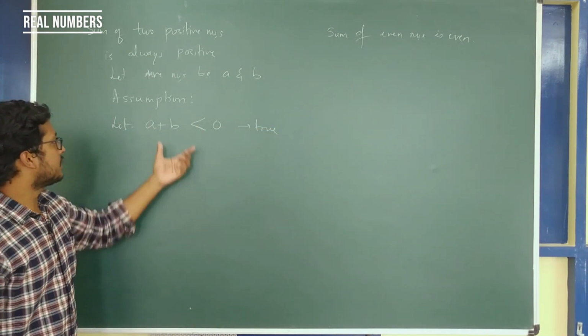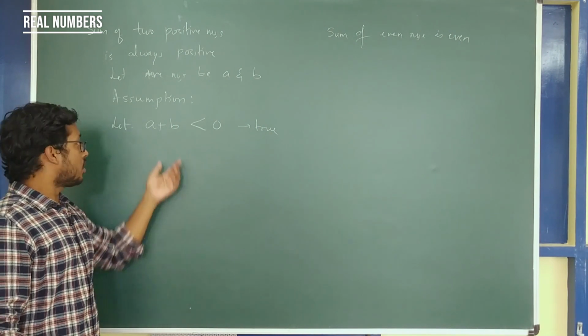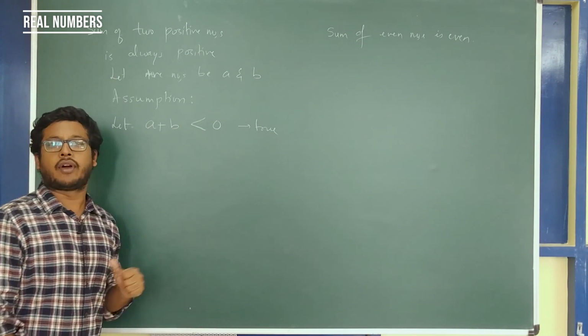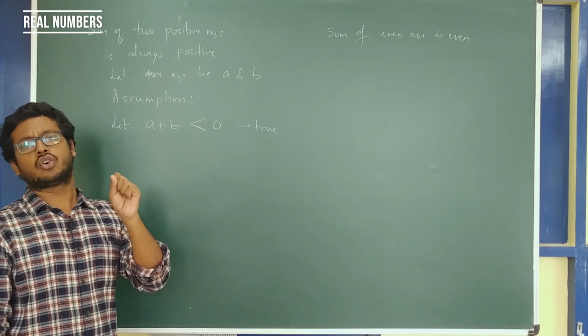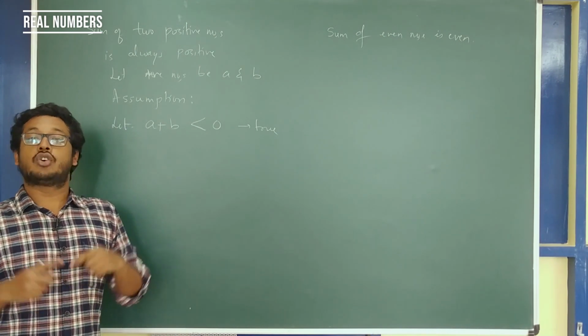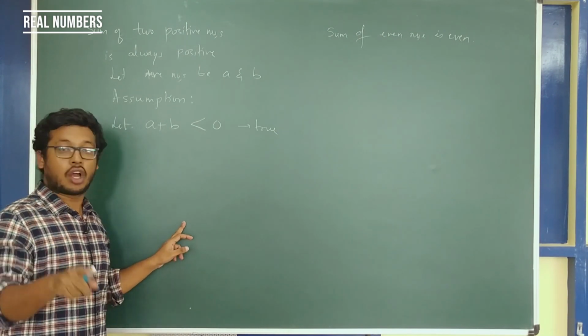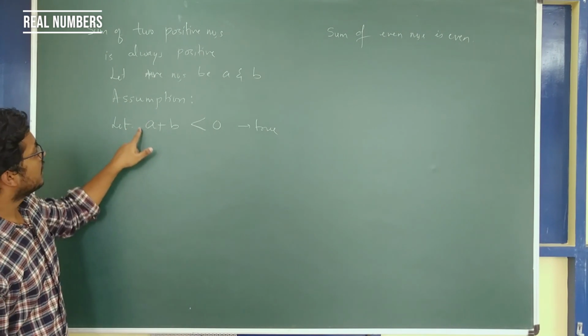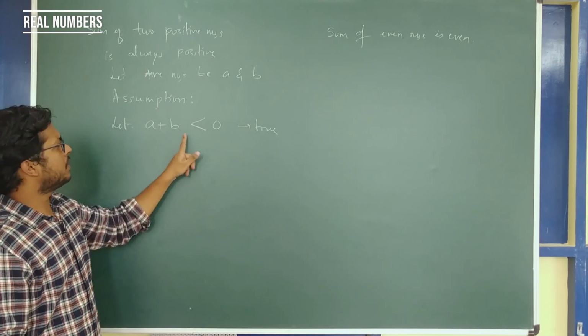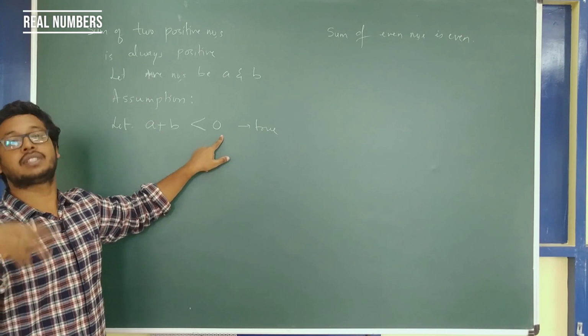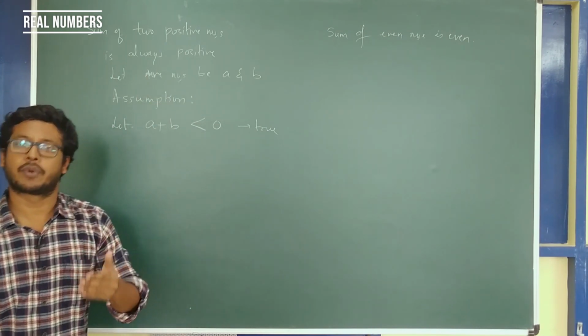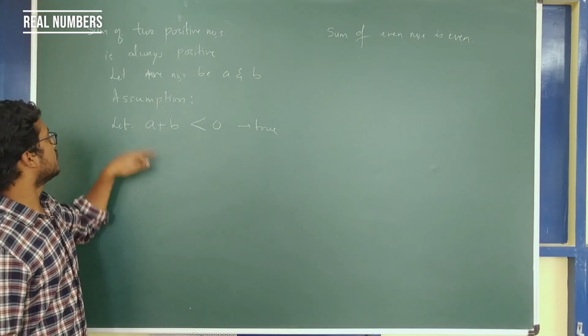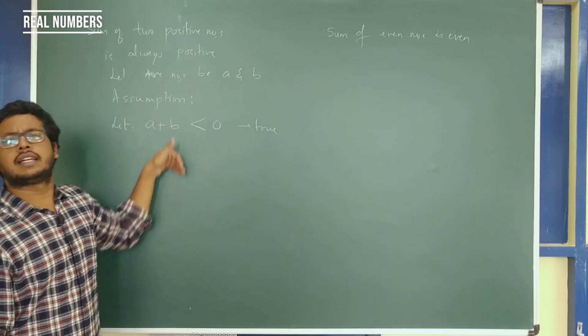Using this assumption, I will solve. Once I solve, I will come to a point where I definitely know that it is wrong. Once I know that it is definitely wrong, what should be wrong? My assumption must be wrong, which means this must be false, which means A plus B cannot be negative, which means it has to be positive. That is how we prove it. Let's continue with this, assuming that this is true.